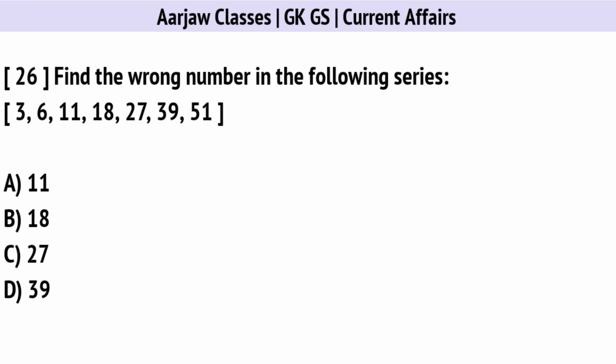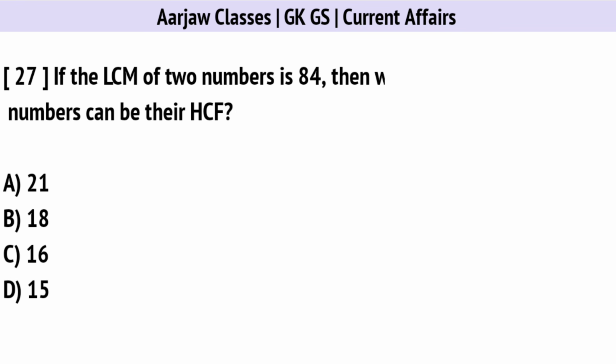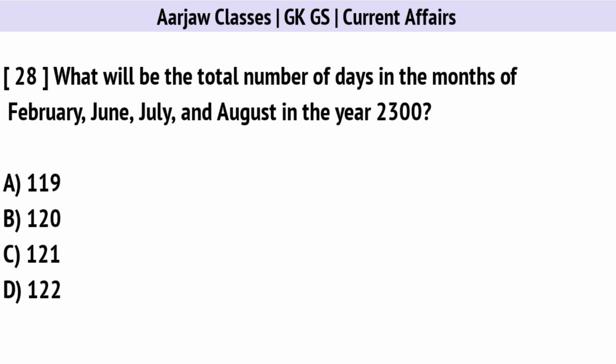Find the wrong number in the following series. Correct option is D, 39. If the LCM of two numbers is 84, then which of the following numbers can be their HCF? Correct option is A, 21. What will be the total number of days in the months of February, June, July, and August in the year 2300? Correct option is B, 120.